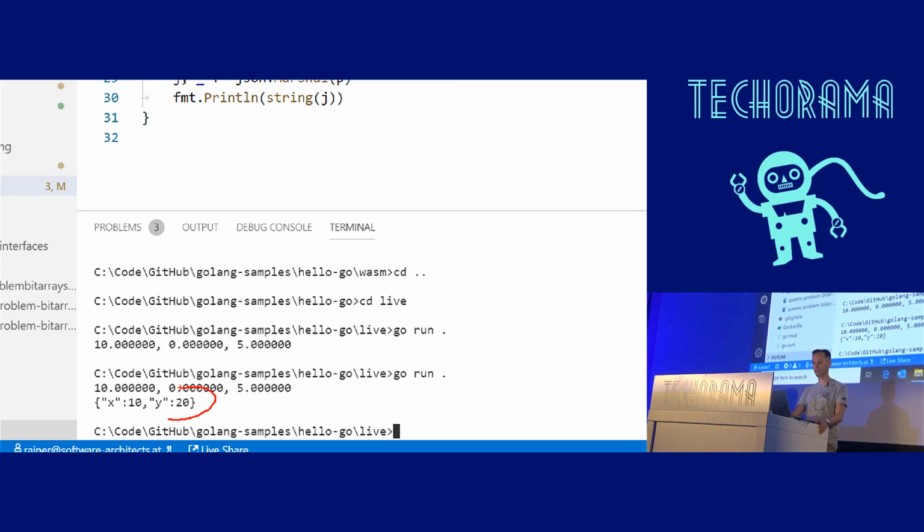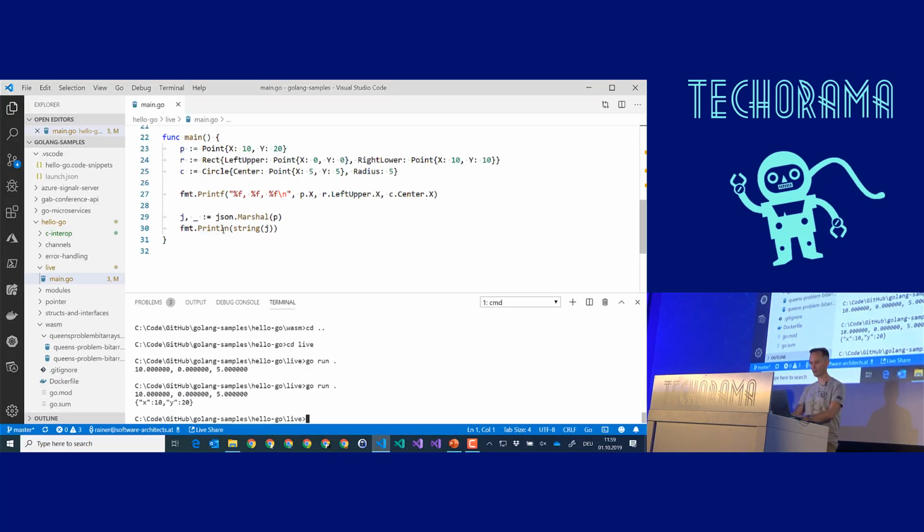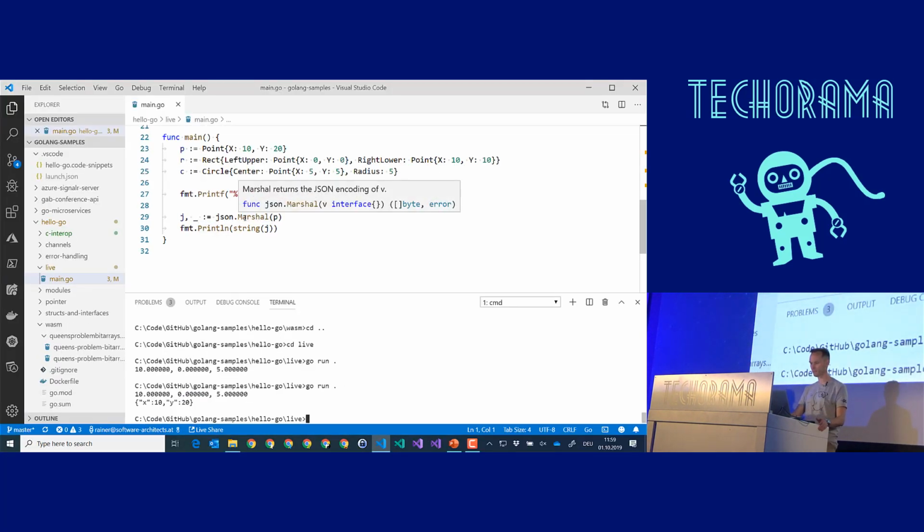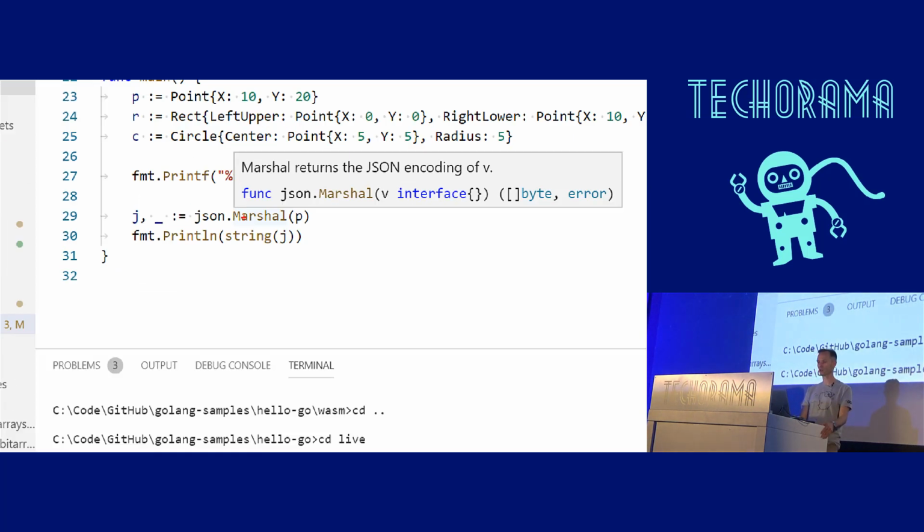But there is another thing important when it comes to this example, because the Marshal function returns not only a byte array, which becomes a string, a byte array where JSON is in it, it also returns an error. Yes, you see correctly, Go can return multiple values from a single function.